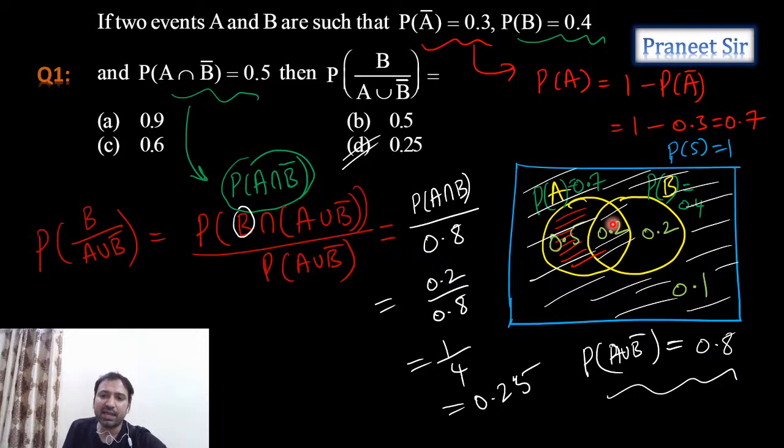is probability of A intersection B only. It should be in B and it should be in this white color part. So the B part is this and it should be in the white color part. That means only this A intersection B part, this 0.2 part. So the numerator is 0.2 by 0.8, 1 by 4, which is 0.25. So the answer is 0.25, fourth option. Clear? Right, perfect. Chalo, let's move to the next question, guys. These types of questions we can easily analyze through Venn diagram, guys. If you analyze through Venn diagram, we get the answer very easily.